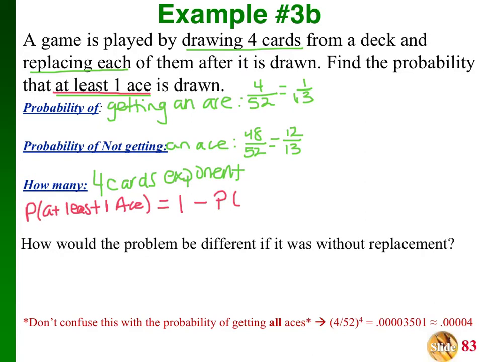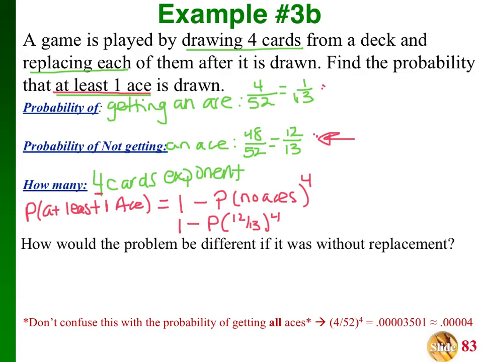The one thing I didn't talk about is no aces, or none. And I'm going to raise that to the 4th power because I'm picking 4 of them. So 1 minus the probability of which one of these represents no aces? That one. So I would do 12 over 13 to the 4th power.